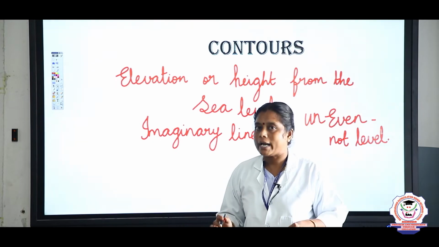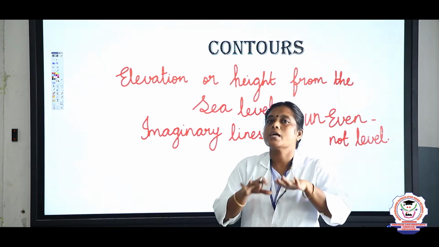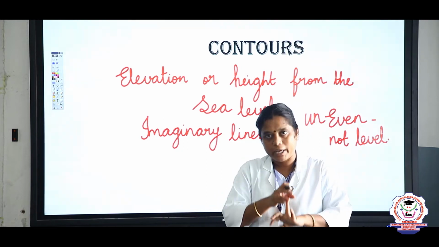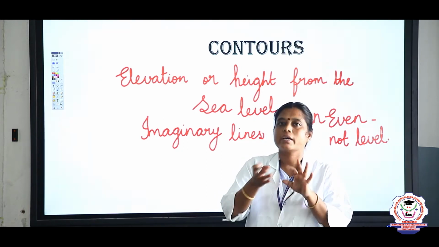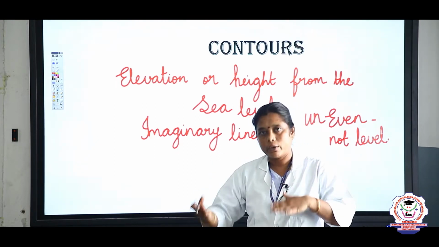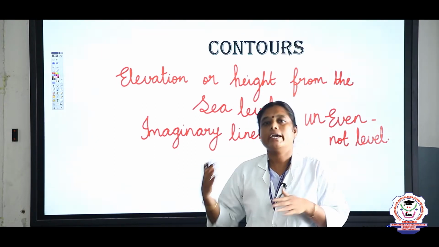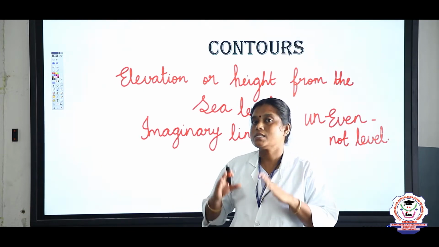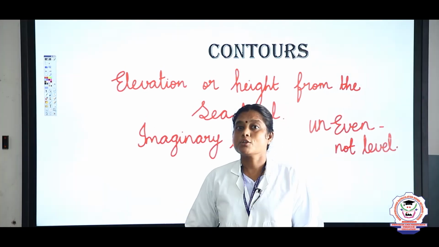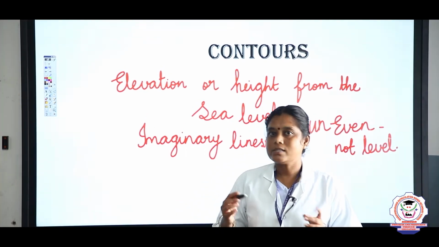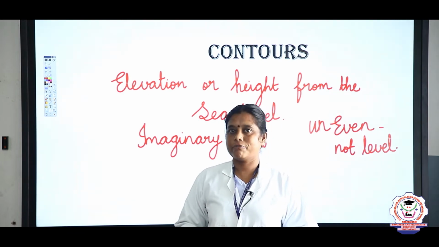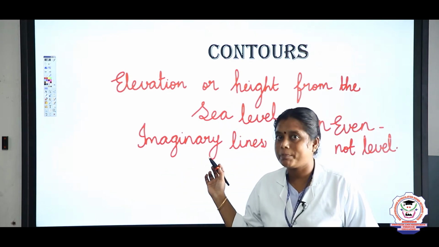So our earth surface is uneven, made up of mountains, plains, plateaus, hills, deserts, oceans, rivers, glaciers, etc. These are the uneven land surfaces, the landforms present on our earth surface. Shall we move on to the next topic, children?